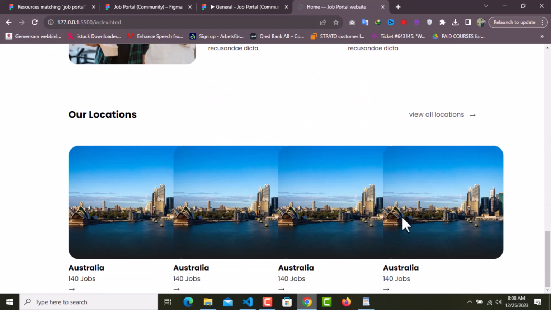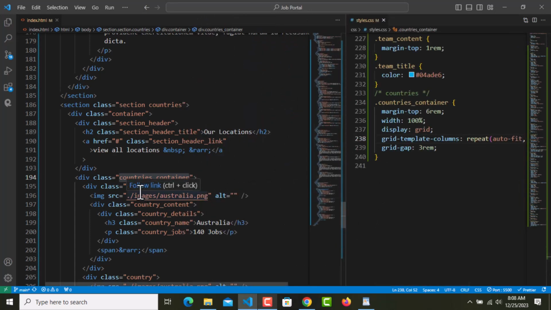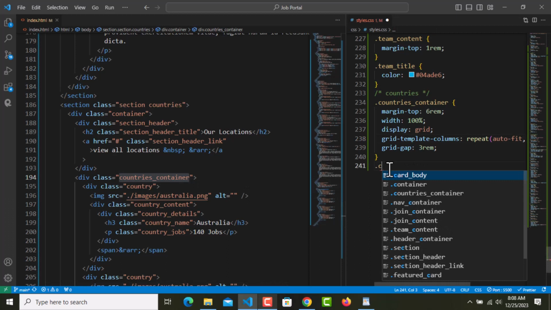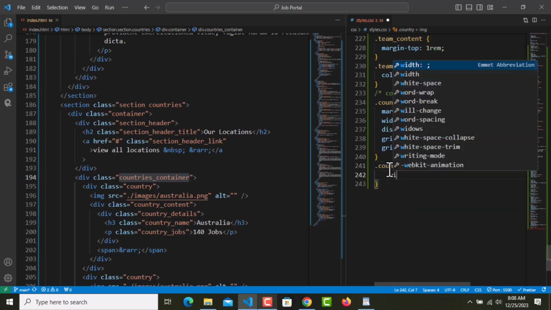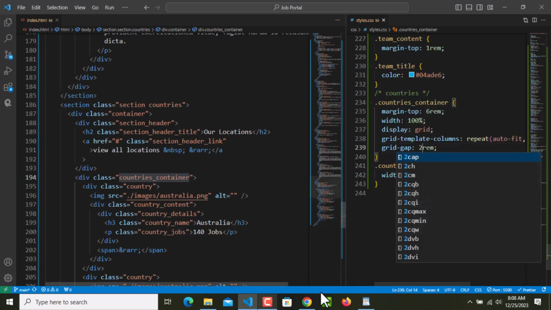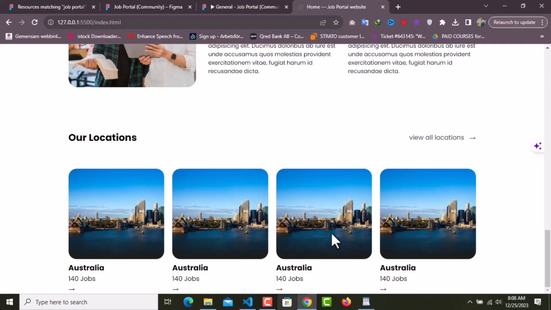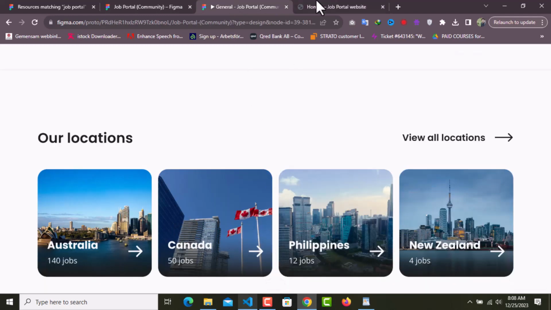Yeah, so we have all these images, but the image should be okay, so dot country, and inside that we have an image, so that image will have width of 100%, and I'm gonna go and decrease the grid gap to 2 rem. And yes, that's all we need, and this is how we need it. But yeah, it's almost the same, almost.